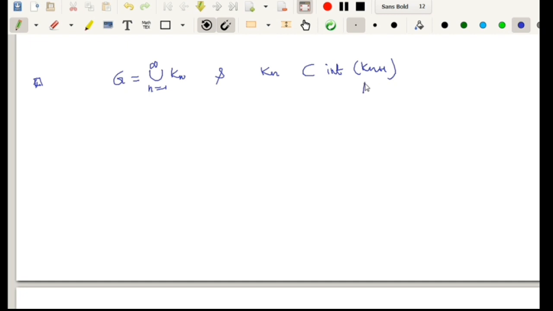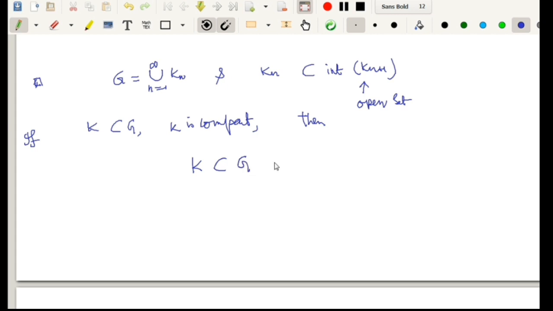Now observe that the interior of Kn+1 is an open set. Now if K is a compact subset of G, then K is a subset of G, and G is nothing but the union of Kn, n equal to 1 to infinity, and by this property we can write that G is nothing but the union of the interiors of Kn.